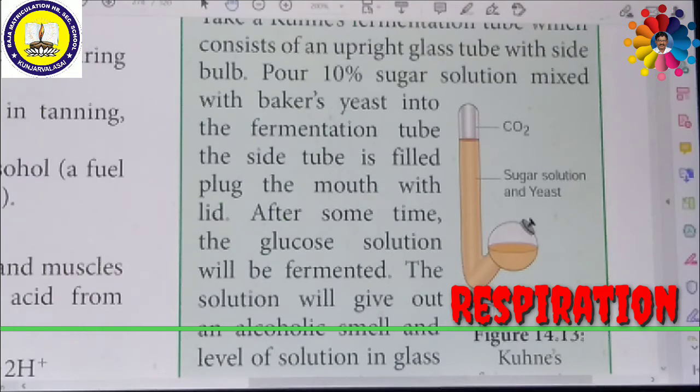So whether it is carbon dioxide or not, we can confirm by adding potassium hydroxide, which can absorb carbon dioxide. Now the level has once again risen up. That means the carbon dioxide is absorbed by potassium hydroxide. By this experiment we can confirm the anaerobic respiration process.